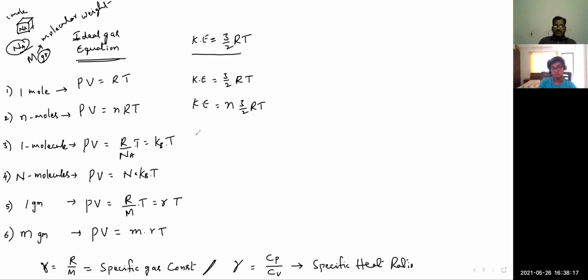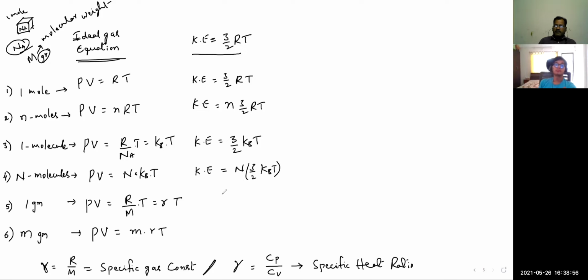Whereas for the kinetic energy of a single molecule, I need R divided by Na, because 1 mole has Na number of molecules and I need 1 molecule. So I will get 3 by 2 RT with R divided by Na, which gives 3 by 2 kBT. Similarly, for n number of molecules combined, multiply with n: n times 3 by 2 kBT.